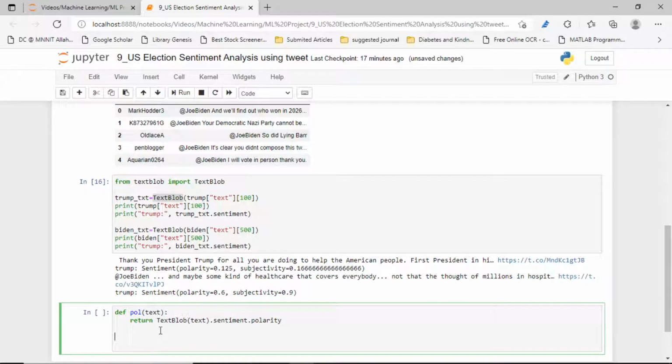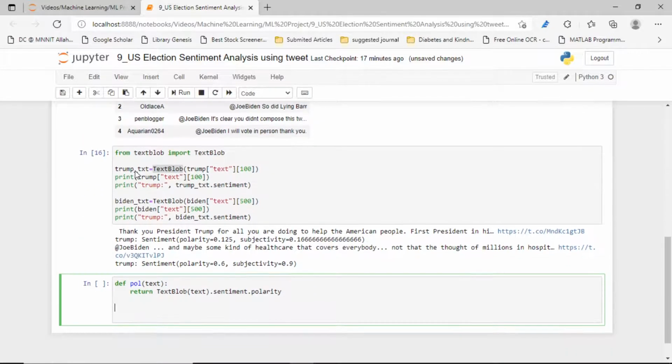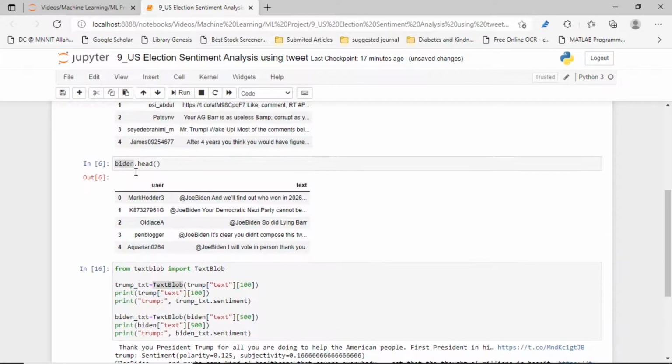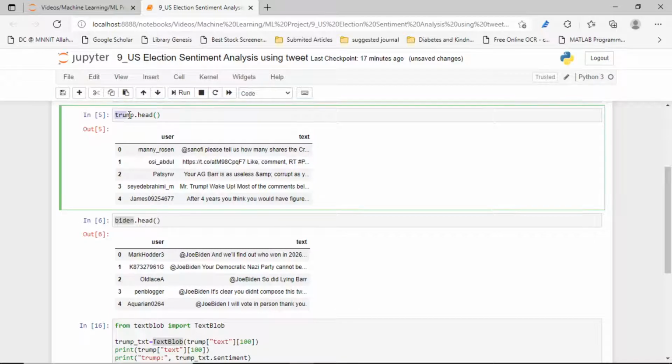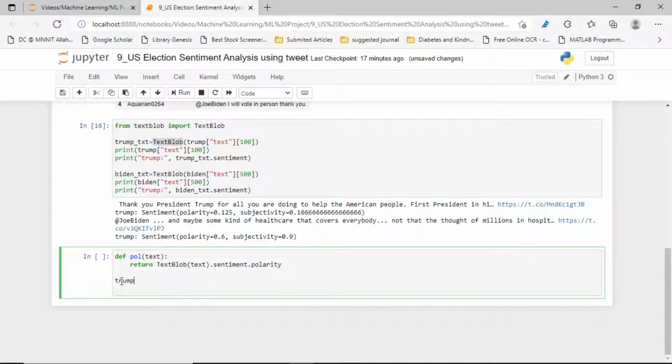Now let's apply it one by one. First let's create another column in the data set. For the column name we use sentiment polarity. What is the sentiment polarity for each text? Let's create it first for the Trump data frame, a new column, polarity.